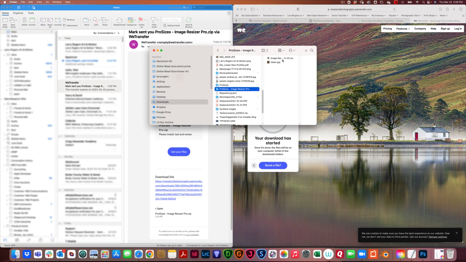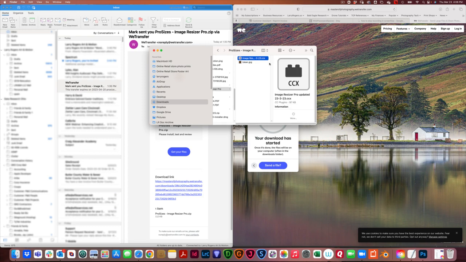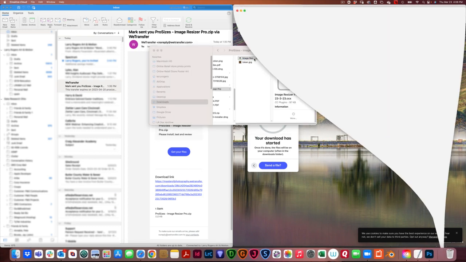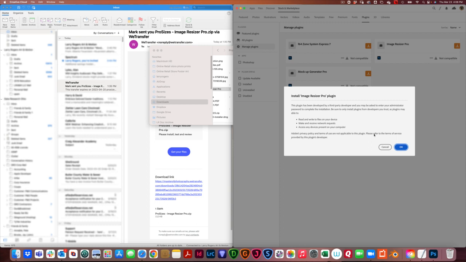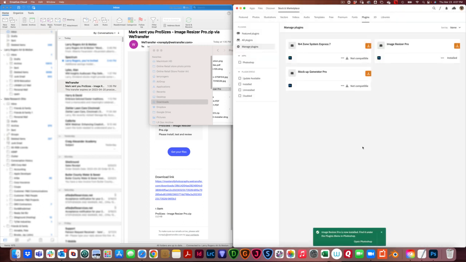And I will double click this file, and you see I have the option here to replace the current version. I'll continue, and I get this message. This plugin has been developed by a third-party developer. So this is from Adobe. I'm going to click OK, and it's now installed.